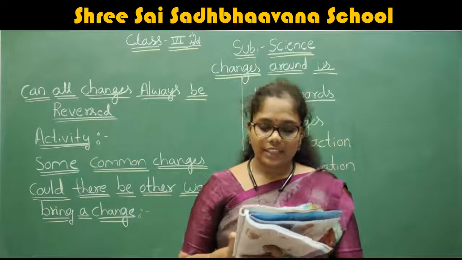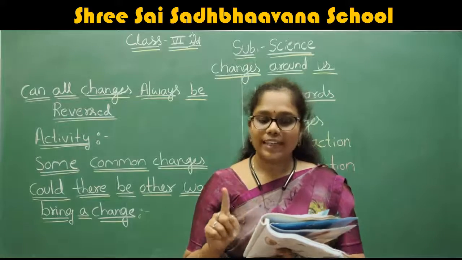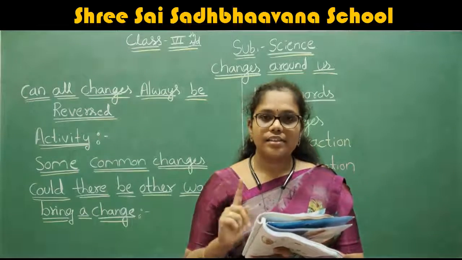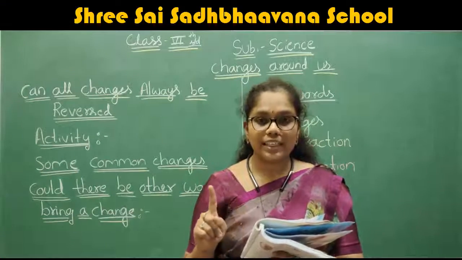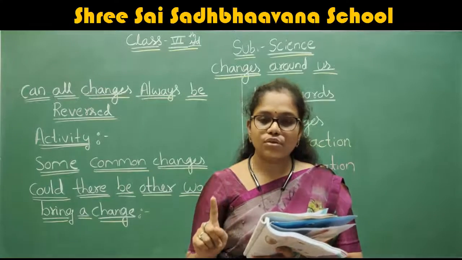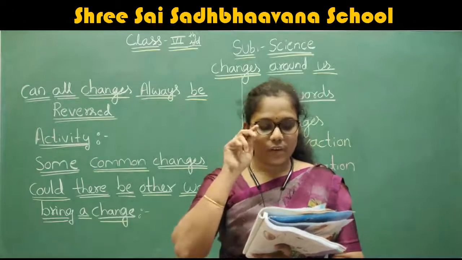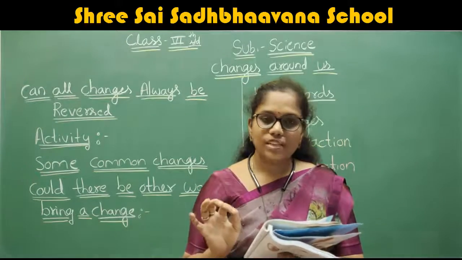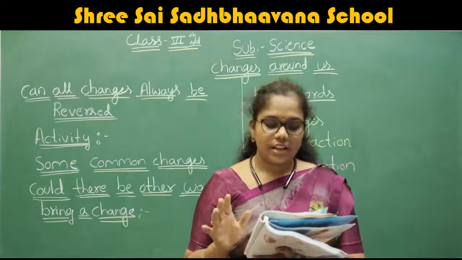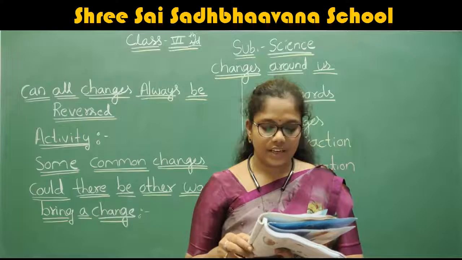One more time I will read it. You want to tell the answers properly. Raw egg to boiled egg. Second one, batter to idli. Third one, wet cloth to dry cloth. Fourth one, woolen yarn to knitted sweater. Fifth one, grain to its flour.